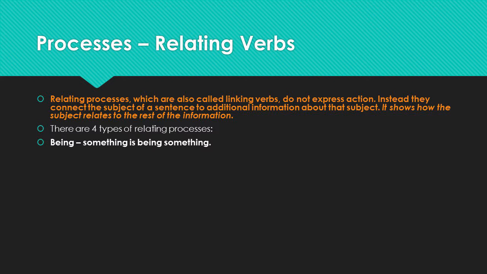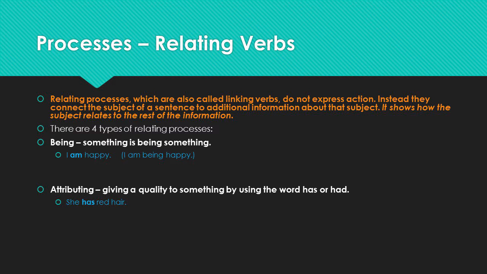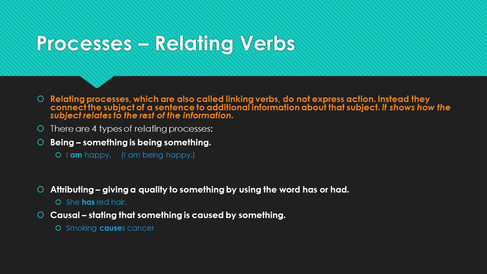Being processes show that something is being something, such as in the example, I am happy, or I am being happy. So the am tells us being. Attributing processes, which are sometimes called having verbs, attribute or give a quality to something using words like have or had, such as she has red hair. She has the quality of red hair.